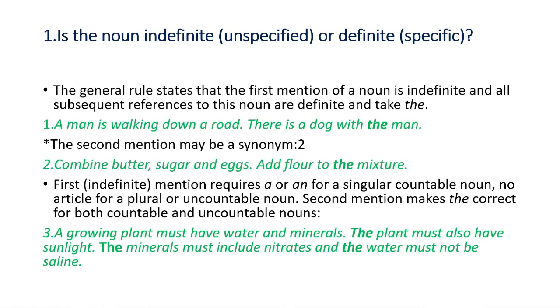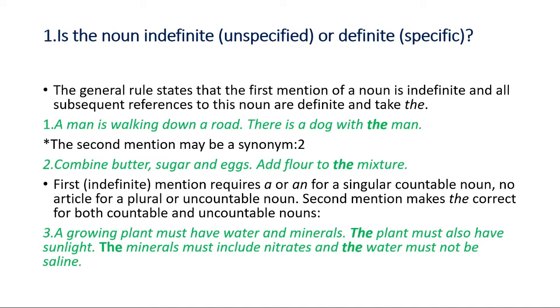So the first one: is the noun indefinite or definite? I am giving some examples here to help you understand. The general rule states that the first mention of a noun is indefinite. So whenever you mention a noun for the first time, it is indefinite, and all subsequent references to this noun are definite and take the. So if there are two same nouns in two different sentences, you cannot use the in the first sentence, but you can use the in the second sentence. This is the rule.